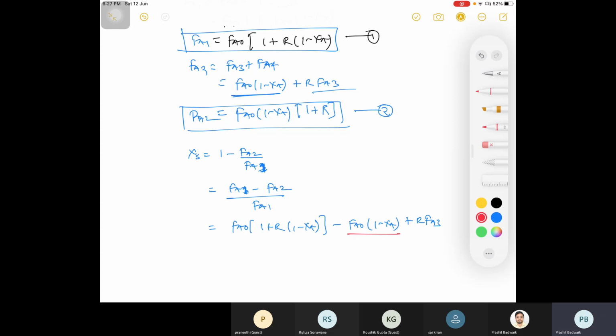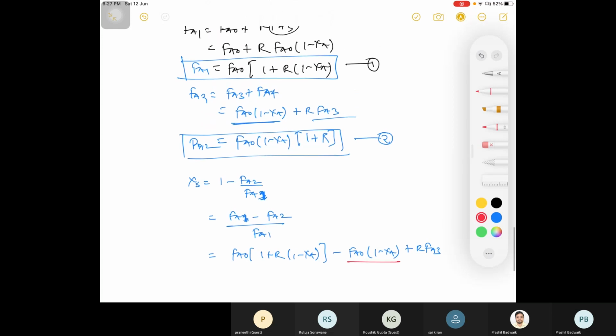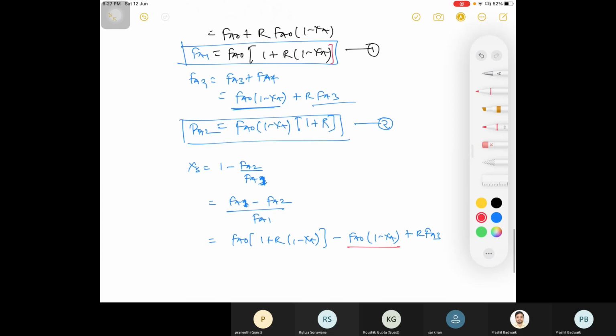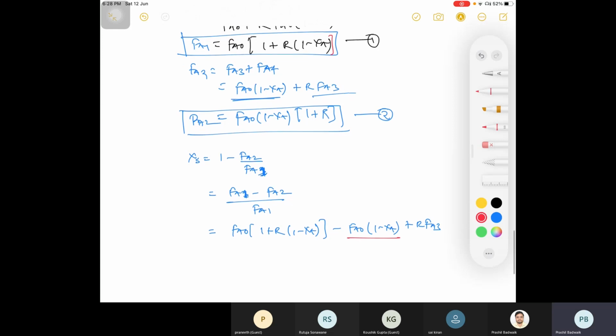You expand it. What answer are you getting?